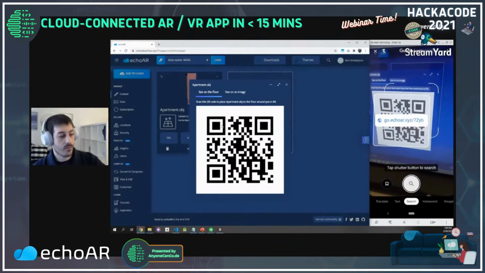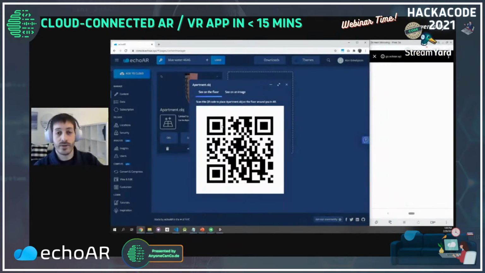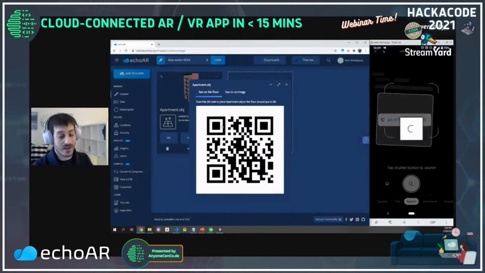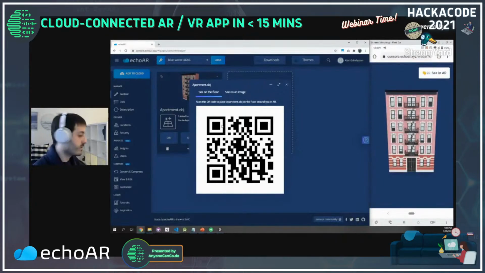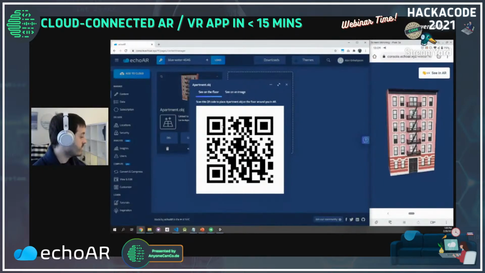If you're watching this live, that should work. Basically, just open your camera, point at the QR code, and it redirects you to a website. You don't have to install anything. Most cameras in iOS and Android have a built-in QR code scanner, so you can just put your phone in front of it. Then we see this web page opening.